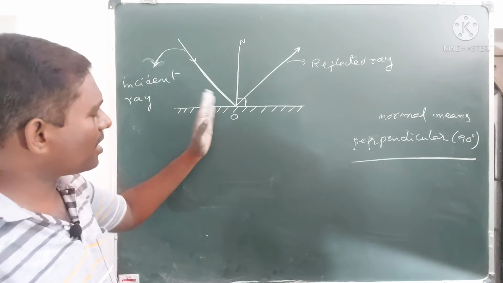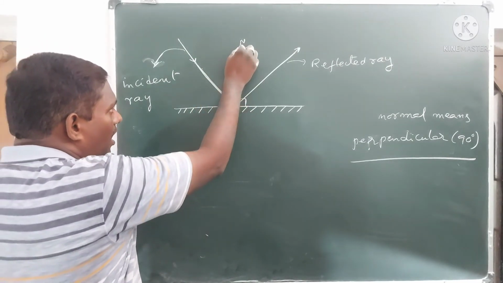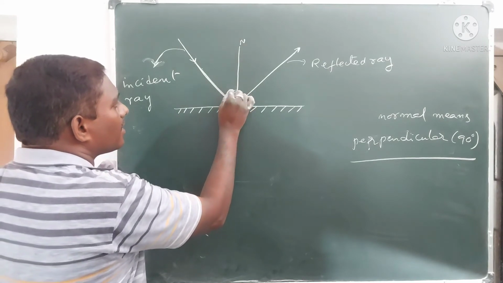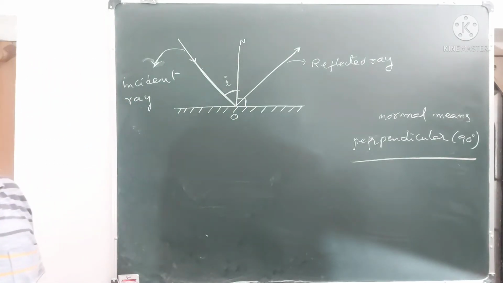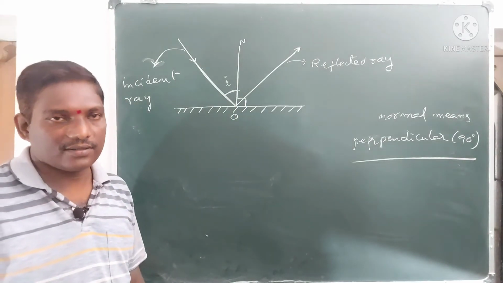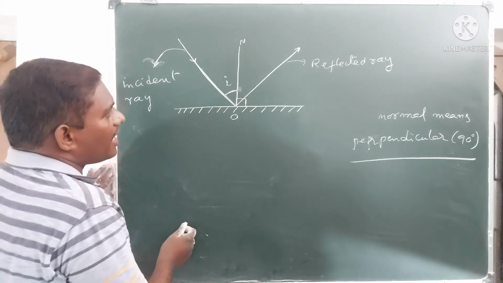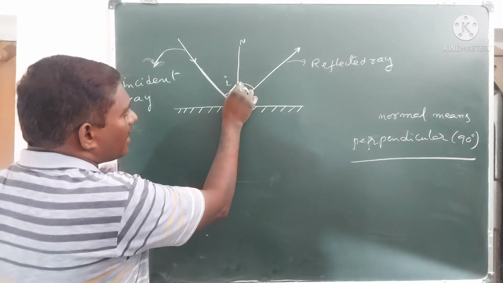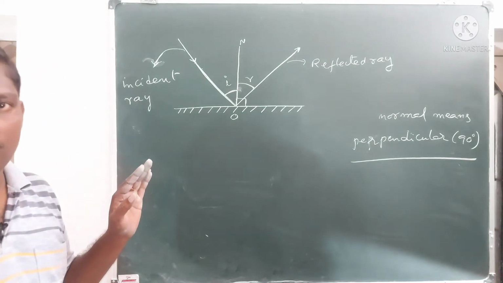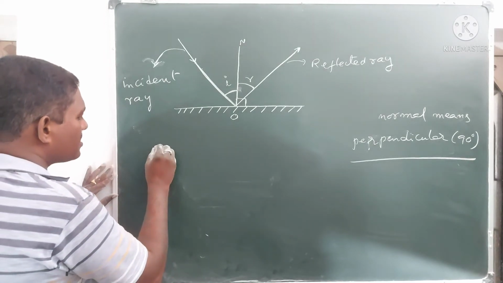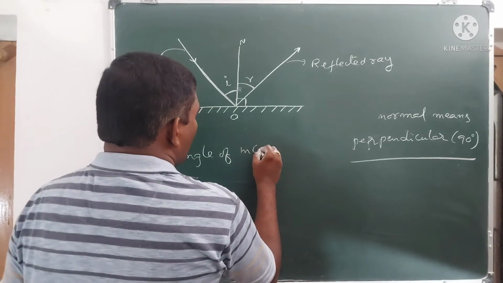If you imagine a normal line, and if you measure the angle between the incident ray and the normal, it is called the angle of incidence. Let it be I. If you measure the angle between the normal and the reflected ray, it is called the angle of reflection, R.